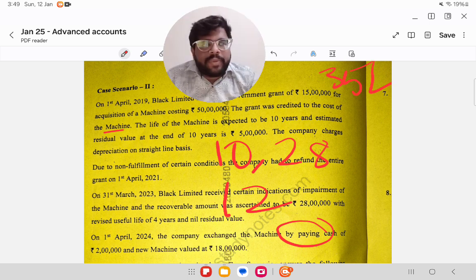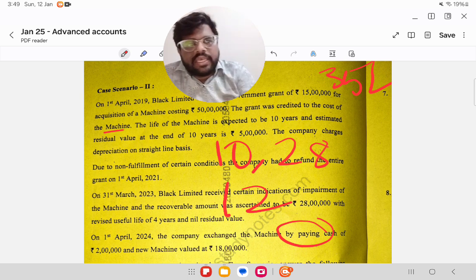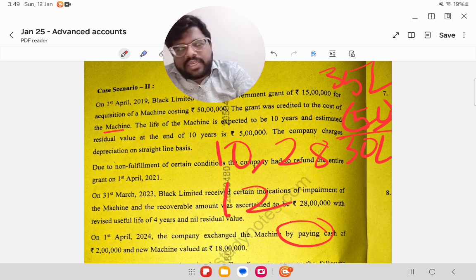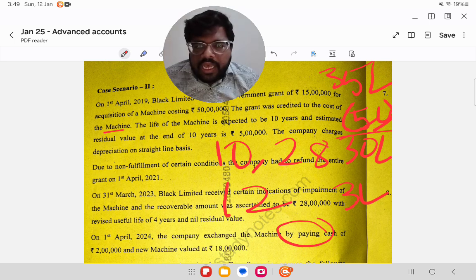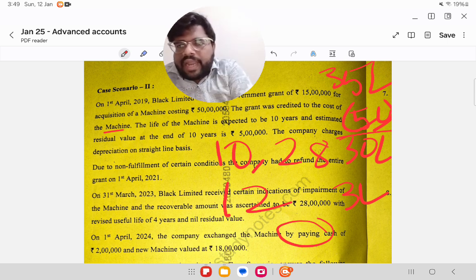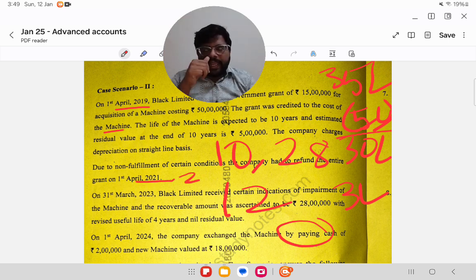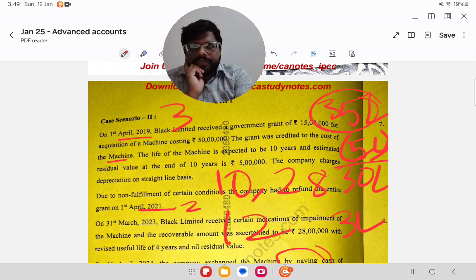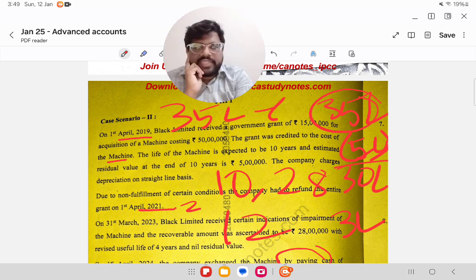The life of the machine is expected to be 10 years and estimated residual value at the end of 10 years is 5 lakhs. So 35 minus 5, 30 lakhs is the depreciable amount. Divided by 10 years, so each year the depreciation should be 3 lakhs. The company charges depreciation on straight line basis. Due to non-fulfillment of certain conditions, the company had to refund the entire grant on 1st April 2021. Grant was received in 2019, refunded in 2021. That means 2 years have elapsed. Correct. So 3 lakhs is the depreciation per year, into 2, 6 lakhs. How much is the net cost? Net cost 35 lakhs. From 35 lakhs, reduce 6 lakhs. That means 6 lakhs would have gone.